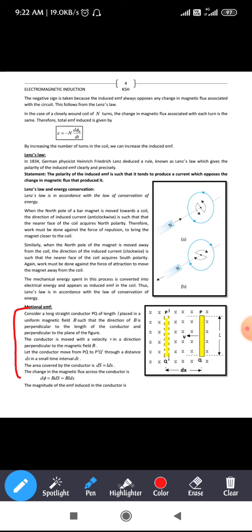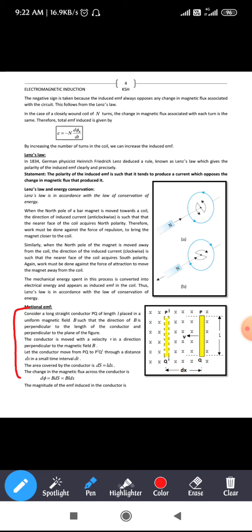Next, the conductor is moved with a velocity v in a direction perpendicular to the magnetic field. In the figure, we move that conductor towards the left side, so that it is perpendicular to the direction of the magnetic field.